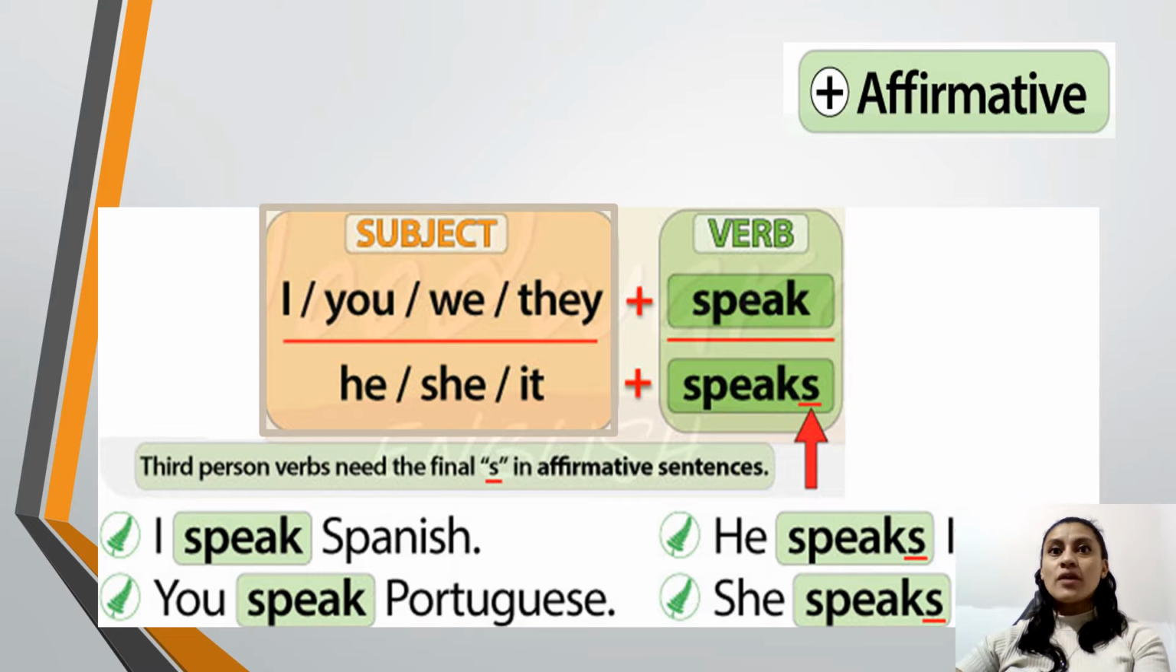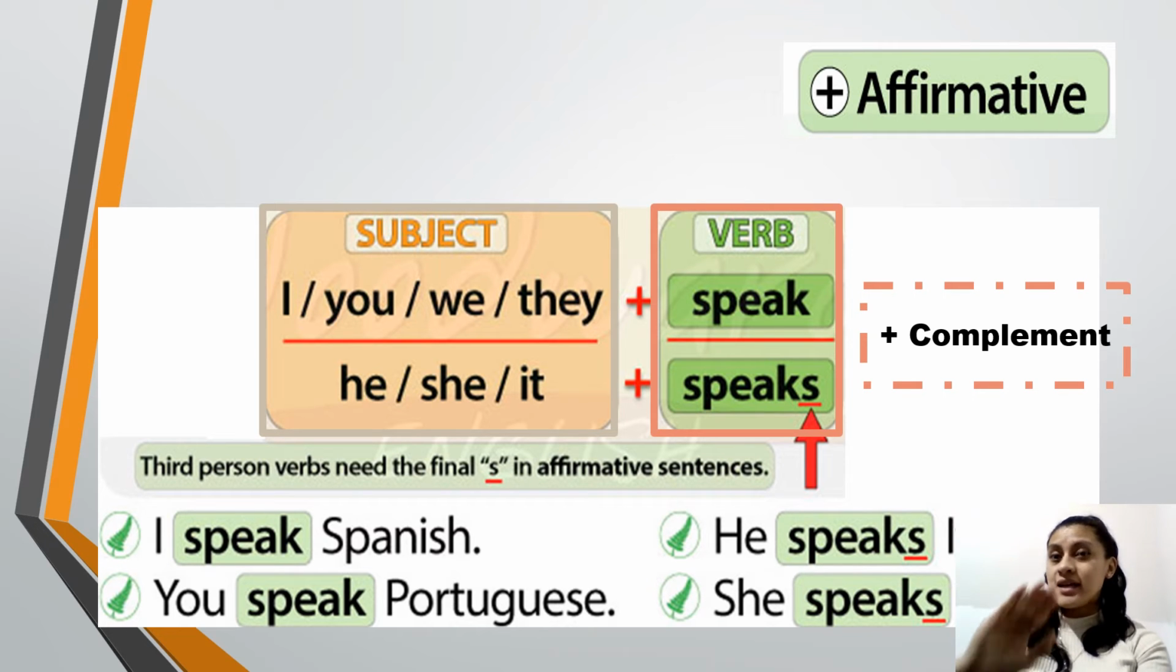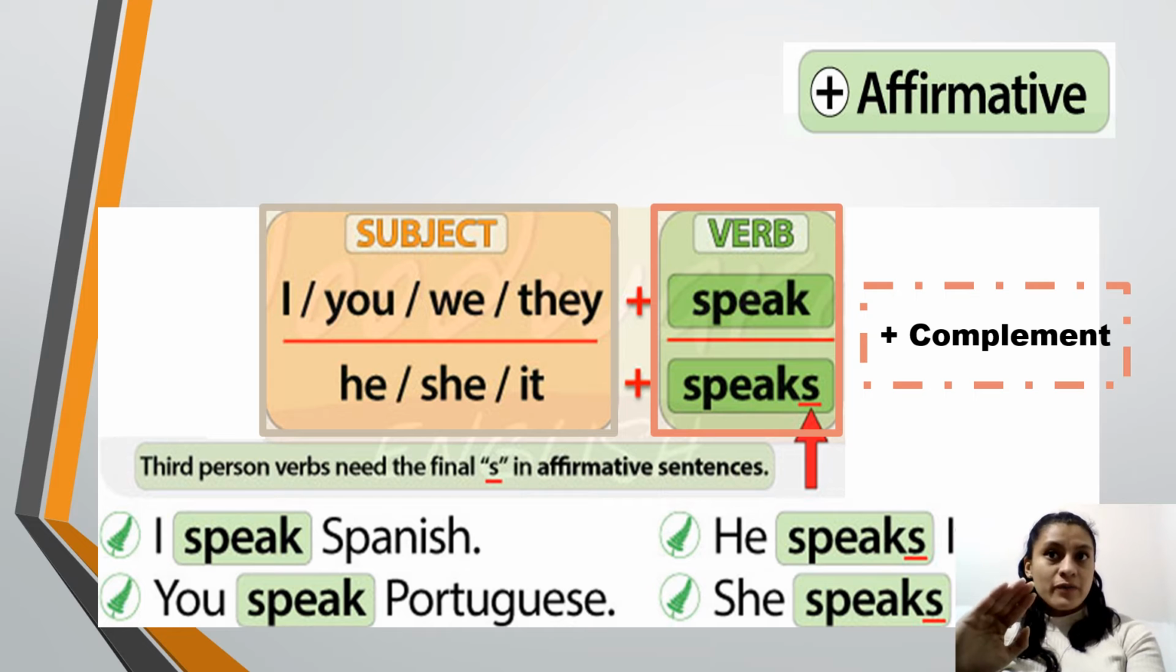Do you remember that we need the subject, the verb, and also a complement in affirmative sentences? Remember the subjects are I, you, we, they, he, she, it. Also here we have the verb. In this case, the verb is speak, and we are going to have a complement, okay? But remember, with the third person verbs, we are going to need the final S in affirmative sentences, all right? It's very important, this rule.